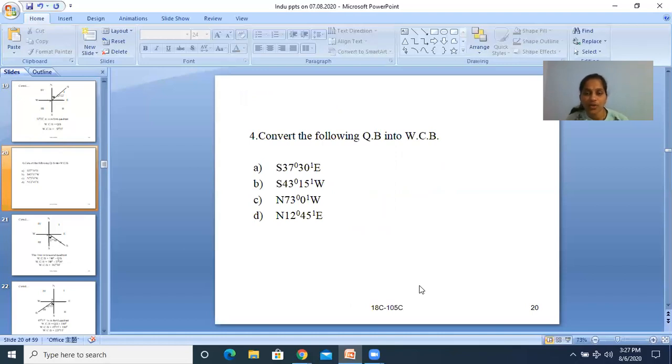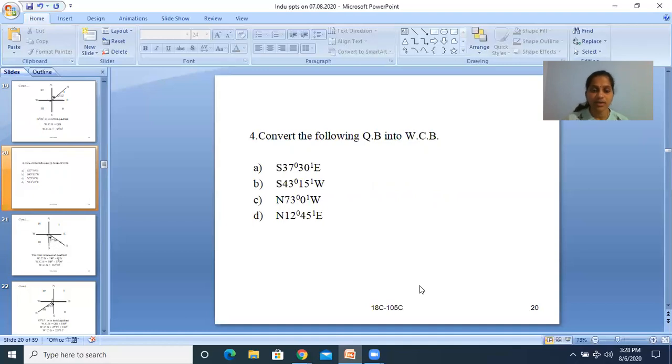Convert the following QB into WCB. So QB into WCB. The first sum is south 37 degrees 30 minutes east. Southeast, which quadrant?